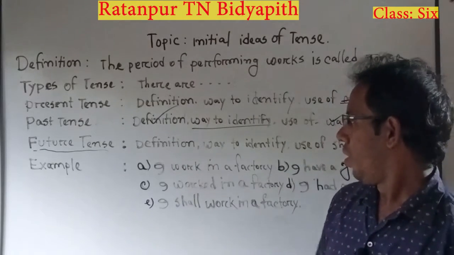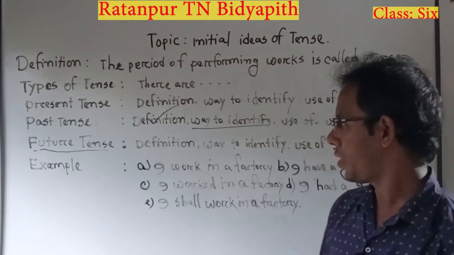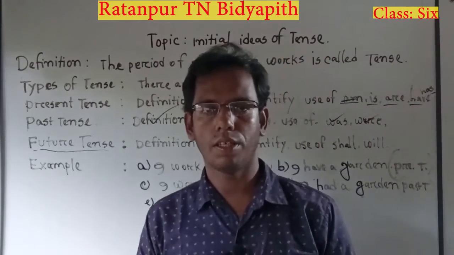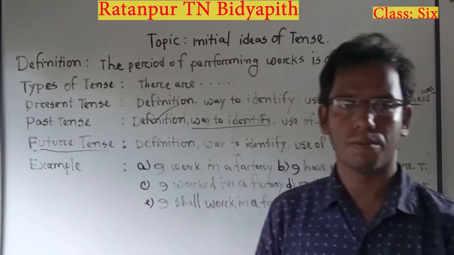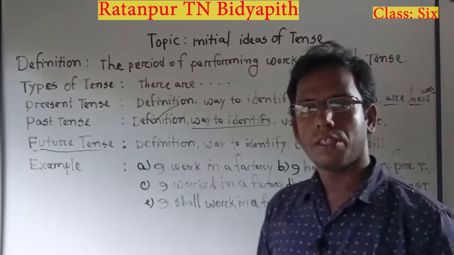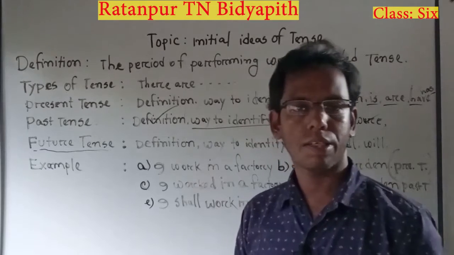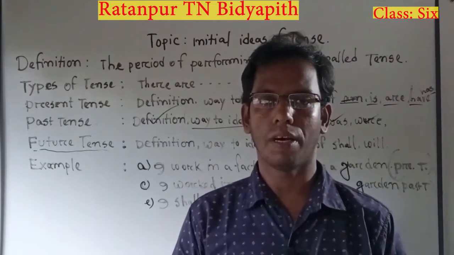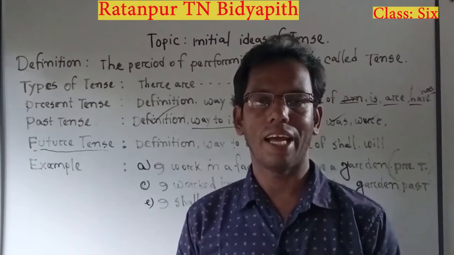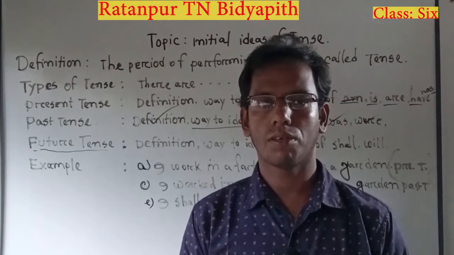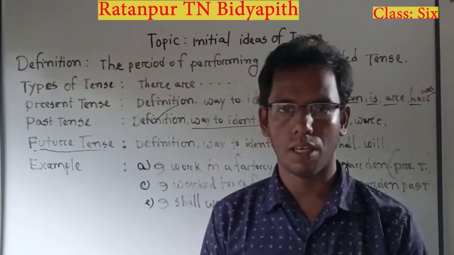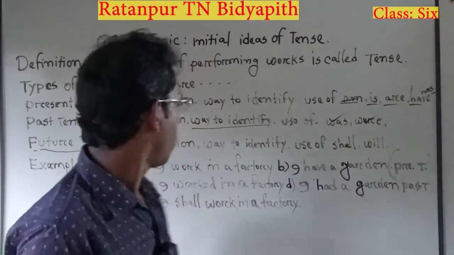We have already learned the definition, then the way of identification, that is how to identify this type of tense. We can identify this type of tense by viewing the use of shall and will. In future tense, we must see about the use of shall and will.